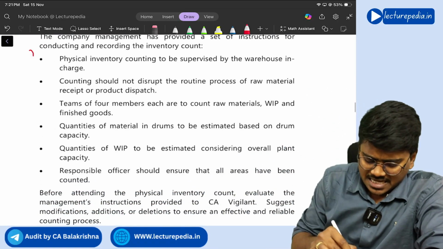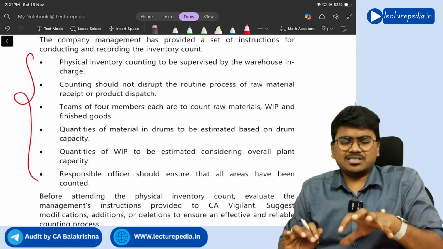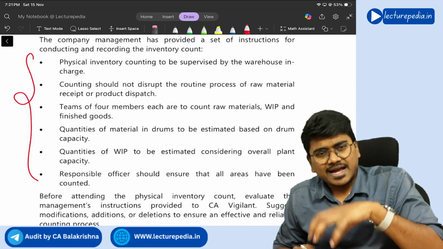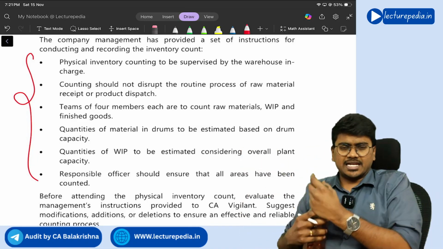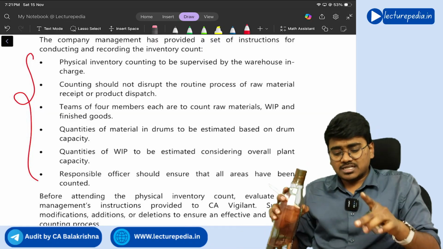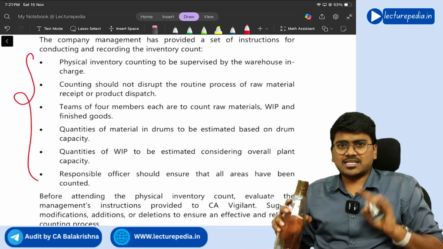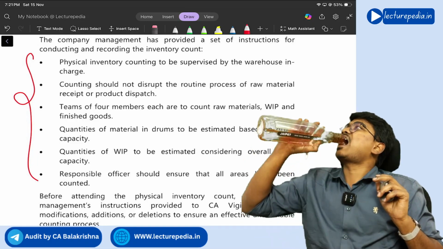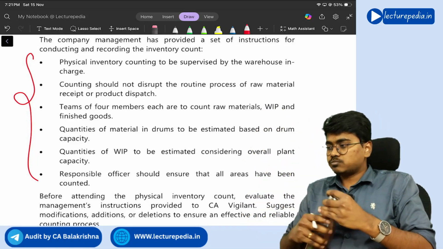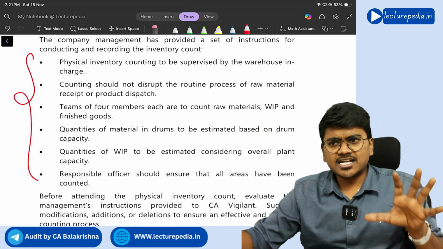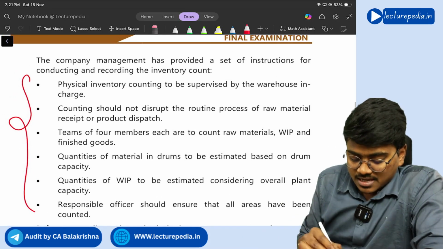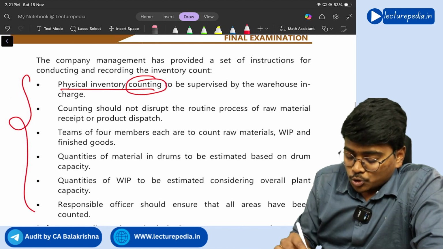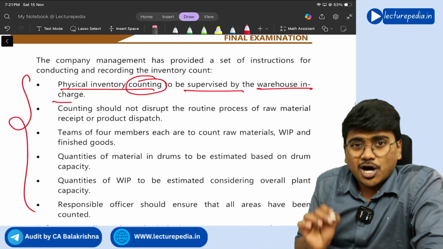Now we will see what guidelines the management has given. See, management has given these guidelines. The question that they are asking is, are these guidelines correct or does any change have to be made in these guidelines? That's the question they are asking. Now we will read each guideline and we will suggest the change. Okay. Understood the context?